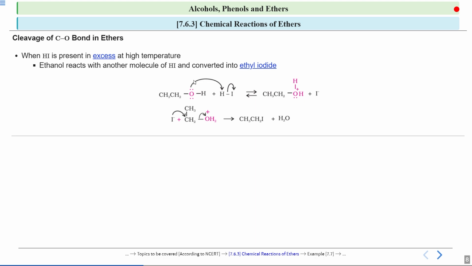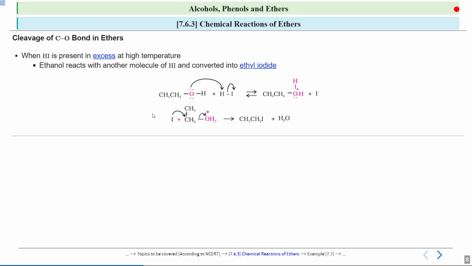This alcohol will get protonated and water will leave. Now this iodide ion only has this carbon to attack. So this iodide ion, which acts as a nucleophile, will attack on this carbon, and the water, being a better leaving group, will leave from here.